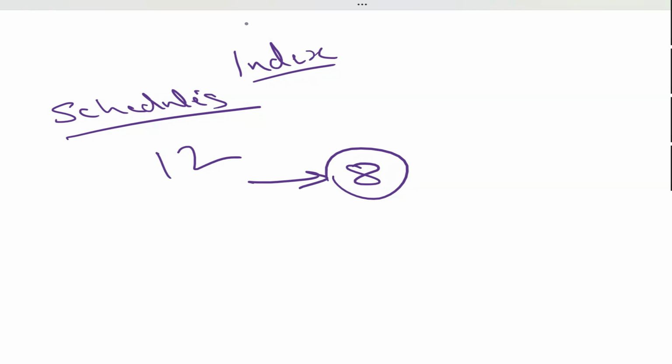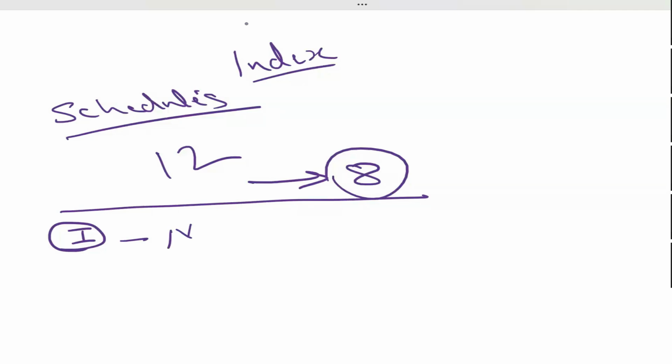Yes, sir. Let us talk about schedules. There are 12 schedules, out of which the first one contains what? What is there in the first schedule? About union and territories. Very good. I wanted this term: names of union and its territory.